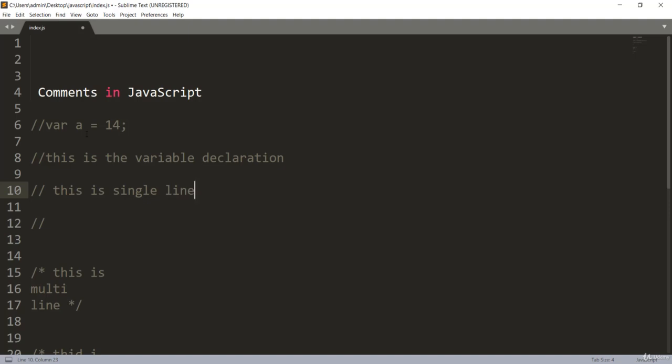Sometimes we add code that performs some action, but after some time we may need to disable that code. In such a case, it is better to use a comment. Instead of removing all of that code, we can just comment it, and if we want that code again, we can simply uncomment it and execute it. So these are the two advantages of JavaScript comments, and we'll now see them in action in the browser.